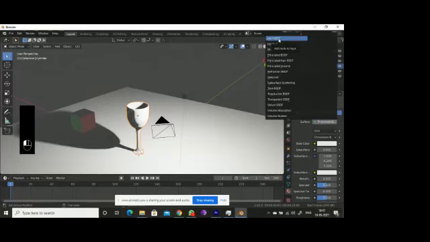For hair, you can go for hair BSDF. Mix shader is for two or three kinds of materials. If you want to combine a glass and a metal, or a rocky rough surface with a metal, it depends on your requirement. Principled BSDF is the default. Principled volume is for a foggy effect.